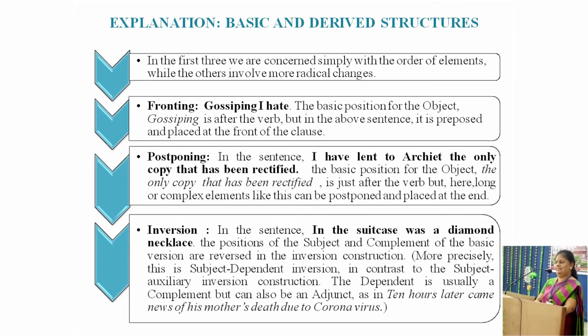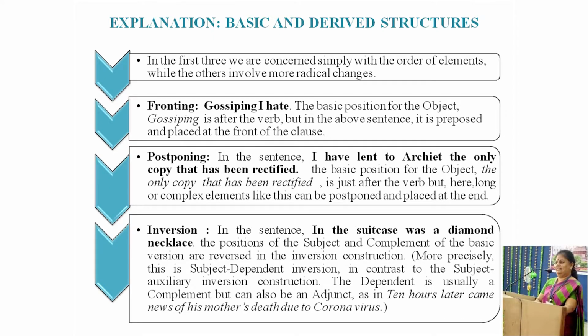Fronting. When we look at this table, we find that the first three sentences are concerned simply with the order of elements, while the others involve more radical changes. Fronting. Gossiping I hate. Here, the basic position for the object gossiping is after the verb, but in the above sentence, it is preposed and placed at the front of the clause.